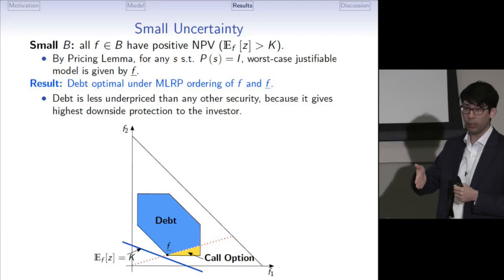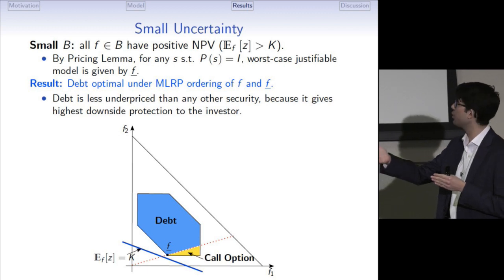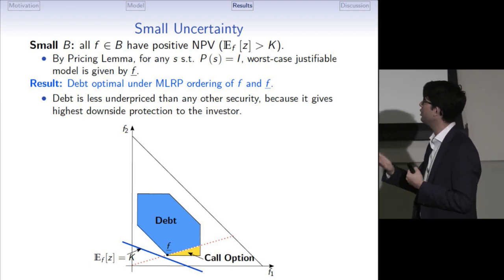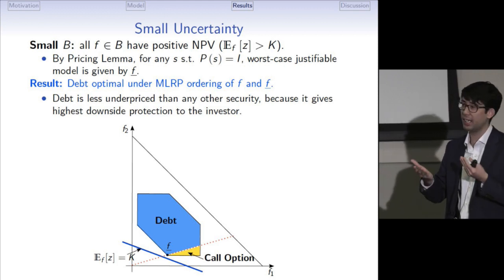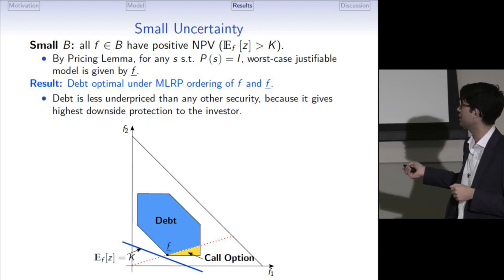However, when the actual distribution is in the blue region, the investor considers lower levels of cash flows relatively more likely compared to higher levels of cash flows, relative to the issuer. Because of that, a security that provides more downside protection is undervalued less compared to other securities, and this leads to the optimality of debt.